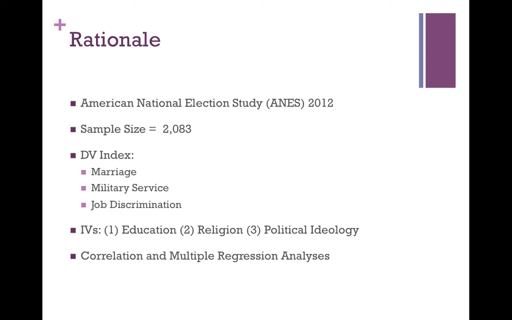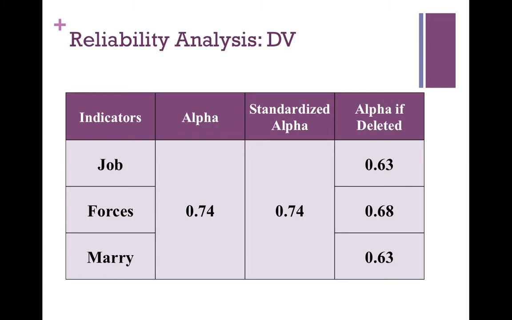The independent variables selected for this research included individuals' level of education, levels of religious observance, and political ideology. The magnitude of the relationship between the independent and dependent variables was measured using a correlation matrix and multiple regression analysis. A reliability analysis of the dependent variable index showed that the standardized alpha was 0.74 and was strongest when all three indicators were used.